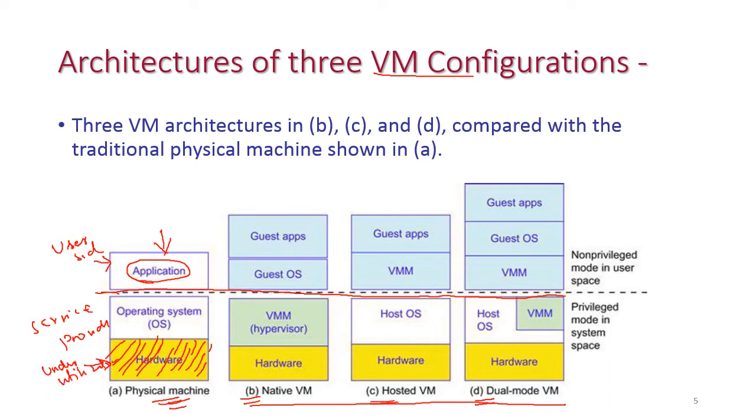To increase the resource utilization, we need to install the virtual machine on this physical machine. That means we can create n number of virtual machines on this physical machine, but the size of all the virtual machines should be less than the size of the physical hardware. That means less than or equal to the physical hardware. Now let us see all those virtual machines in detail.